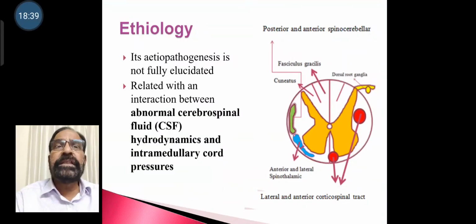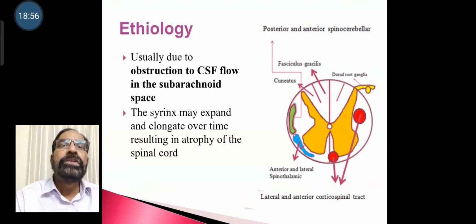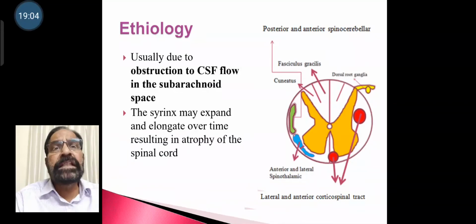Its etiology is not fully elucidated. It is related with interaction between abnormal cerebrospinal fluid hydrodynamics and intramedullary cord pressures. Usually due to obstruction to CSF outflow in the subarachnoid space. The syrinx may expand and elongate over time, resulting in atrophy of the spinal cord.